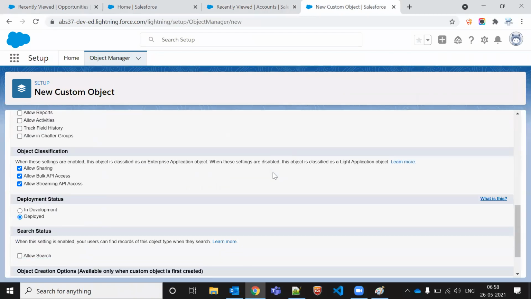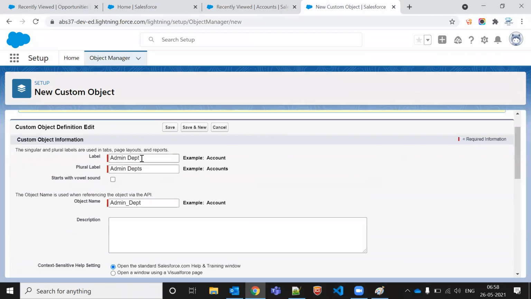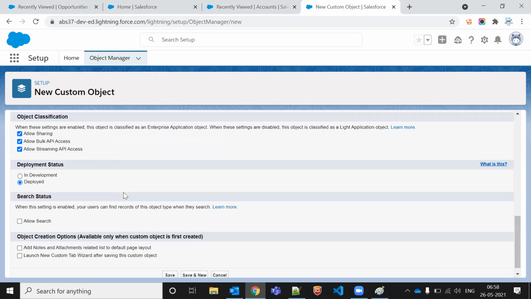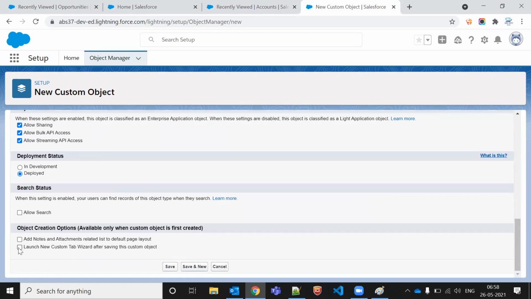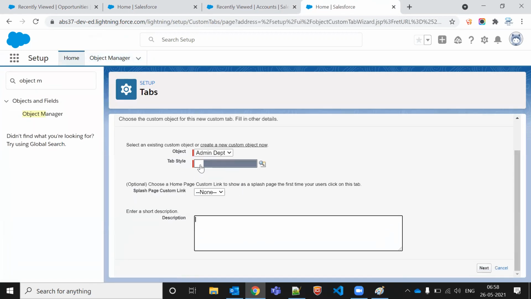Okay. So now, you don't need to do anything here. Don't worry about all these settings. You just need to enter the label, and the plural name is departments, and it will automatically come. This is your API name generally. If I click anywhere, it will automatically be filled. So no need to do anything here. Just click in the bottom. You have one option here: launch new custom tab wizard after saving the custom object. After saving the custom object, you have to create a tab in the next page, with the tab style and all.